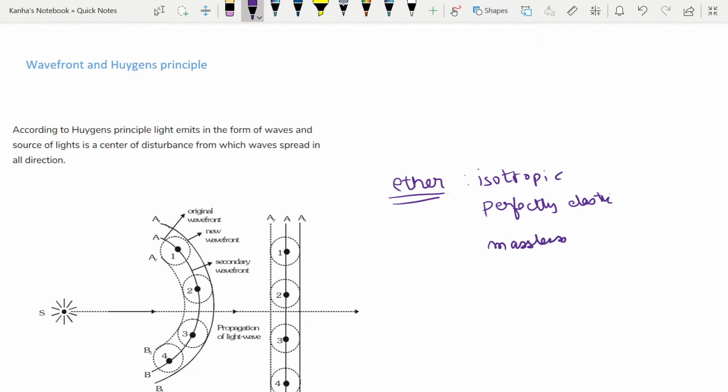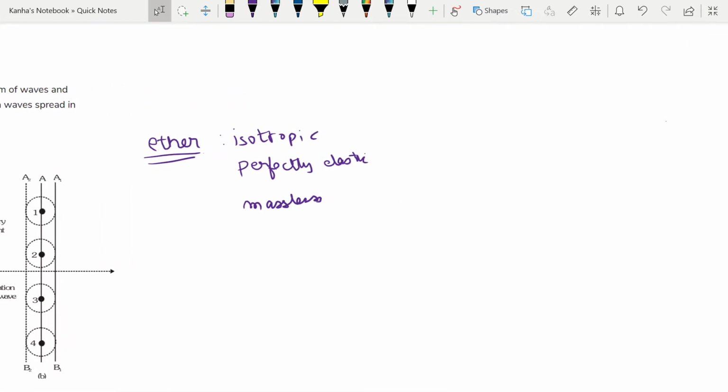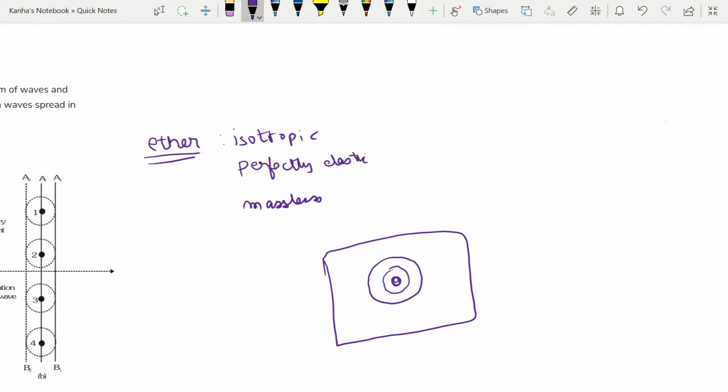Huygens theorem or Huygens principle is basically a geometrical principle. For example, if I consider a surface of water and drop a ball on the surface, it gives rise to ripples or waves in the 2D plane.